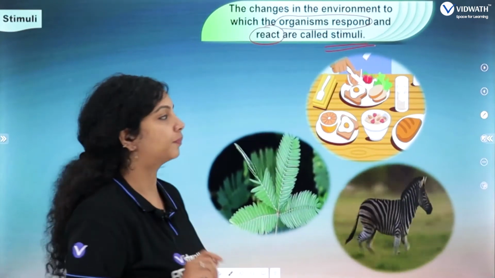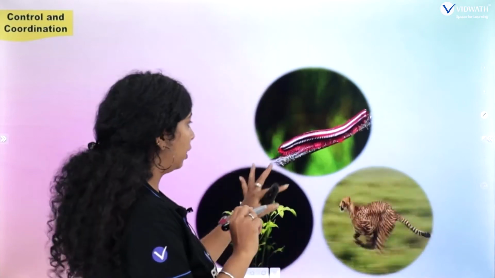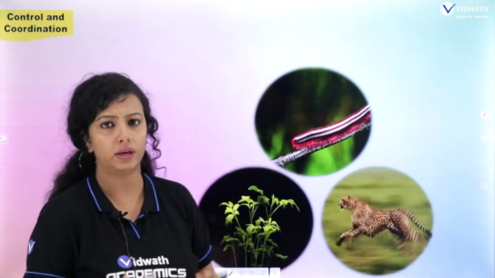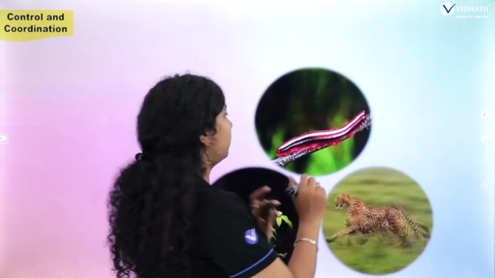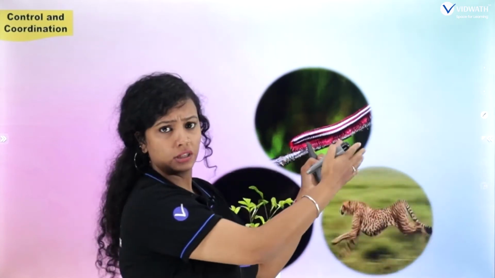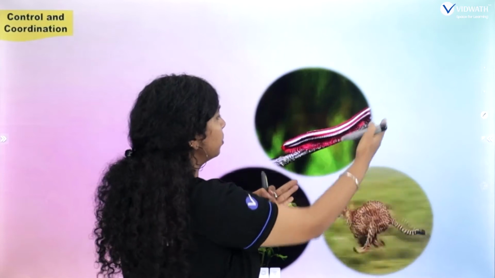Hope you understood. So at the same time, just imagine, if you see a centipede or a cheetah or a plant, what are they doing? Obviously, they are responding to the stimuli. But understand, this centipede has numerous legs. You can see there are so many legs.